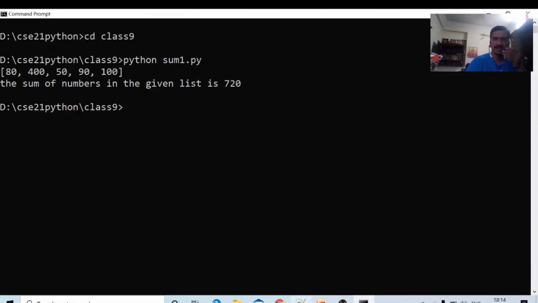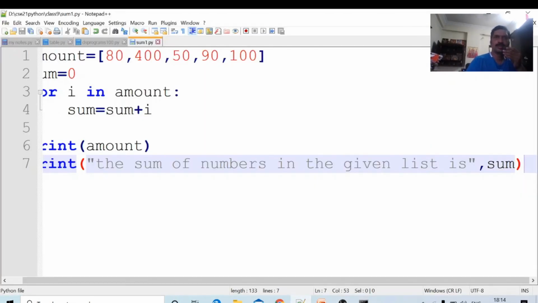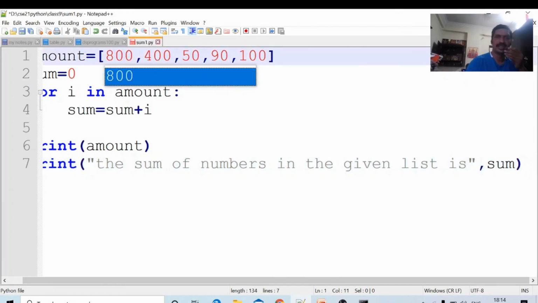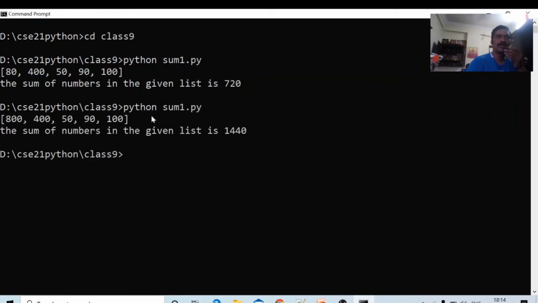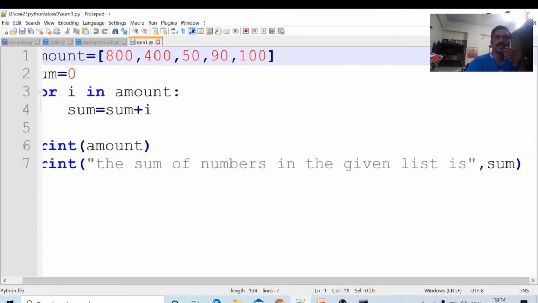Just once again I am running this program. Suppose here I change it to 800. Control S, Alt Tab. I am executing the same program. The sum of numbers in the given list is 1440.